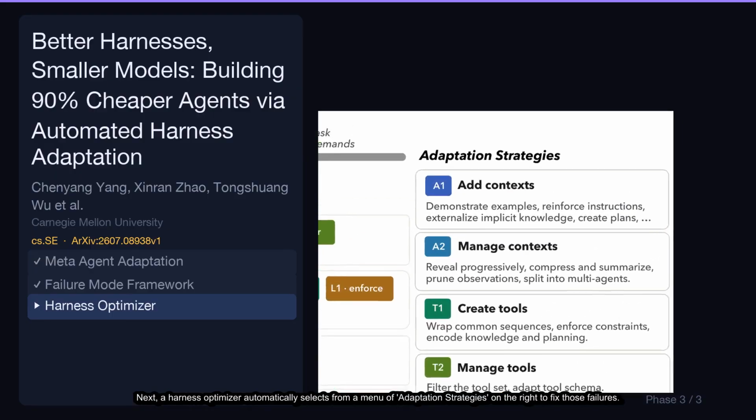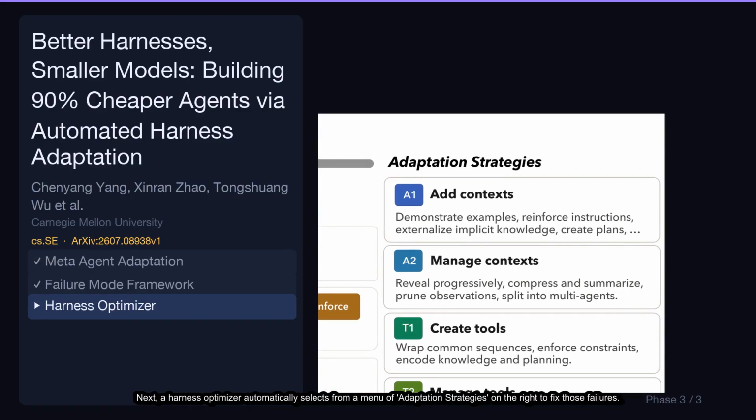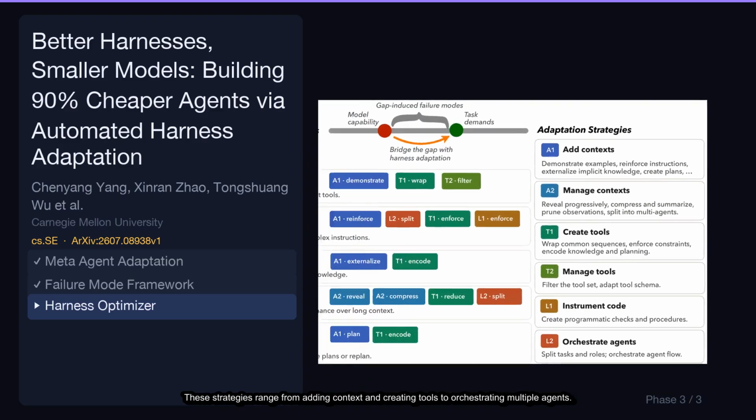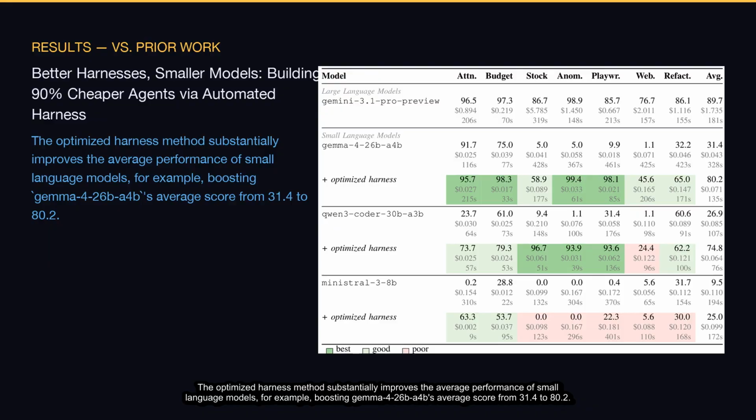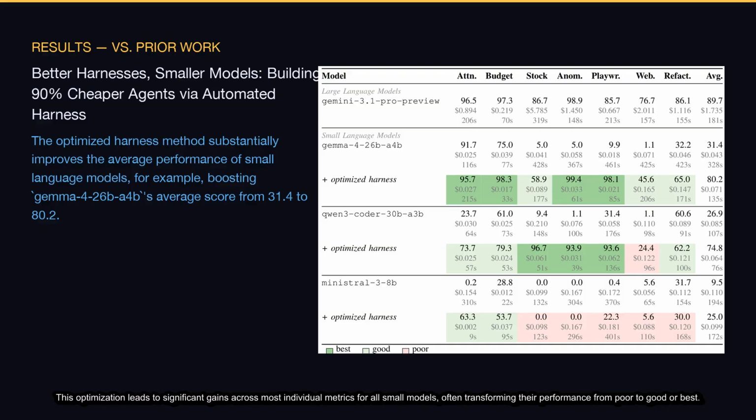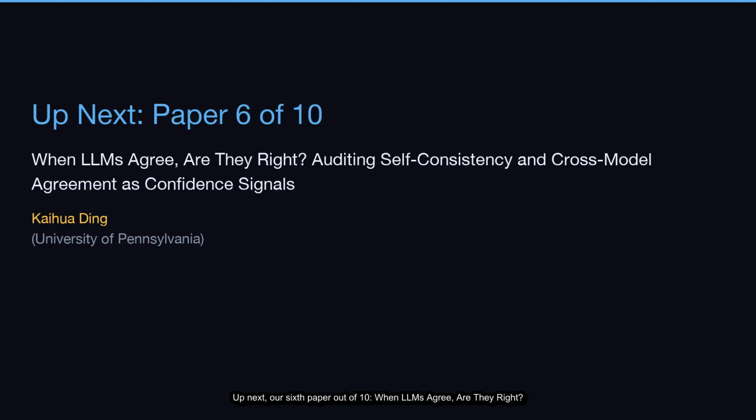Next, a harness optimizer automatically selects from a menu of adaptation strategies on the right to fix those failures. These strategies range from adding context and creating tools to orchestrating multiple agents. The optimized harness method substantially improves the average performance of small language models. For example, boosting Gemma 4-26b, A4B's average score from 31.4 to 80.2. This optimization leads to significant gains across most individual metrics for all small models, often transforming their performance from poor to good or best.